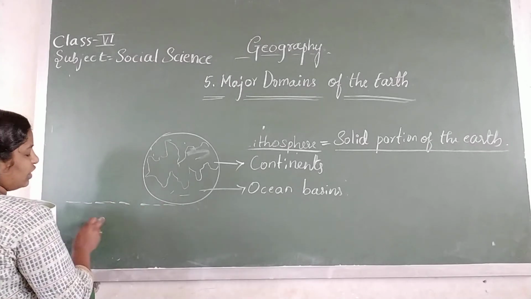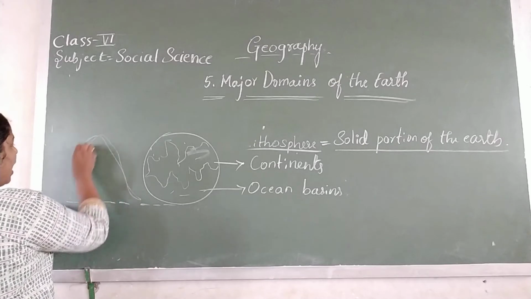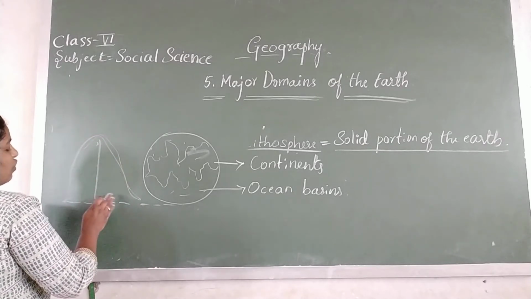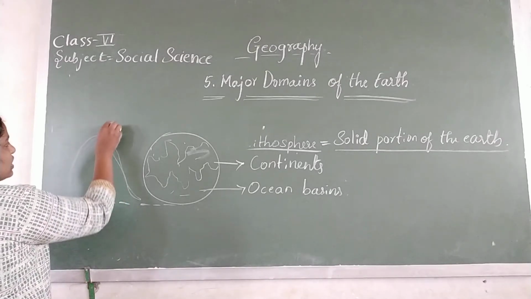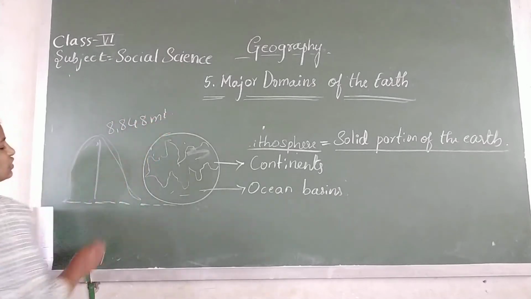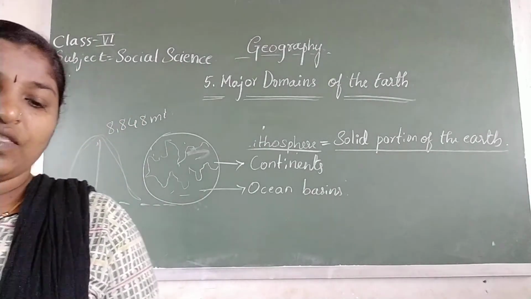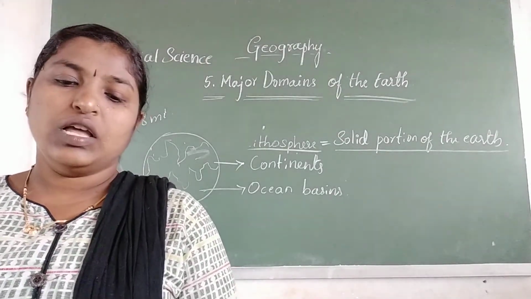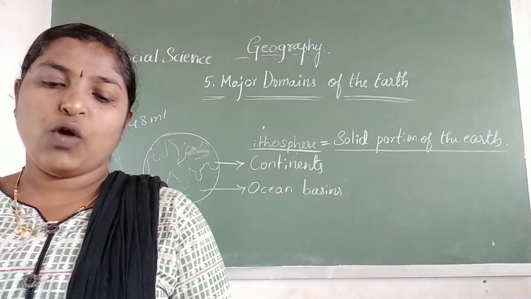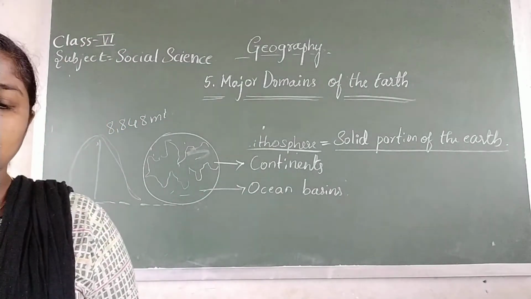It will be considered as 0, but our Mount Everest height is from the sea level. It is 8,848 meters from the sea level. The highest mountain peak, Mount Everest, is 8,848 meters above the sea level.